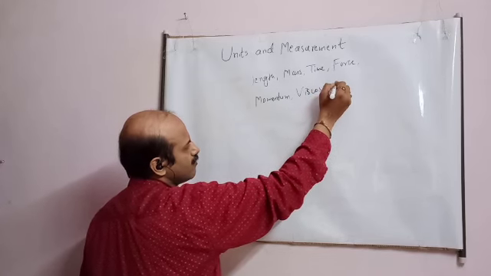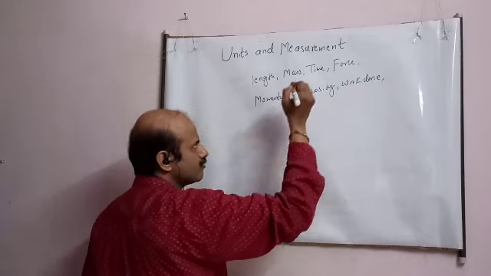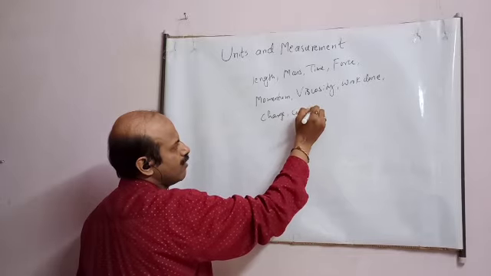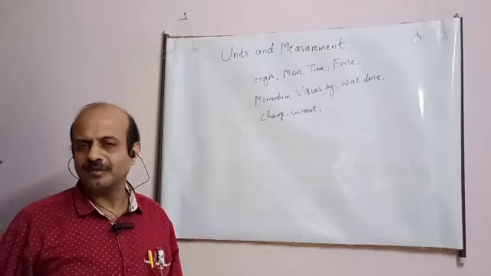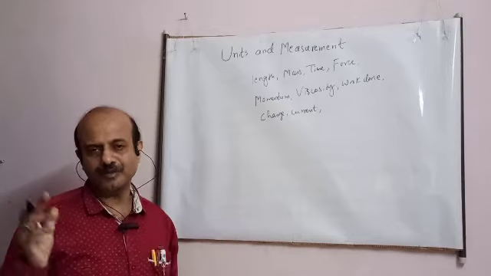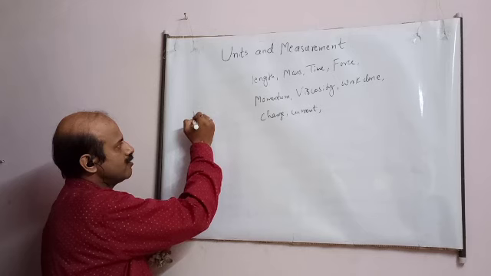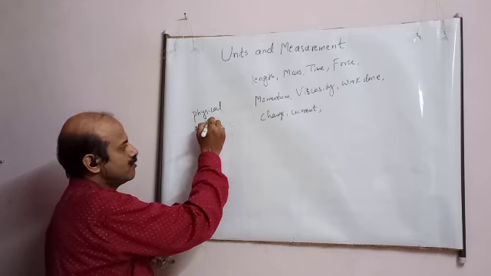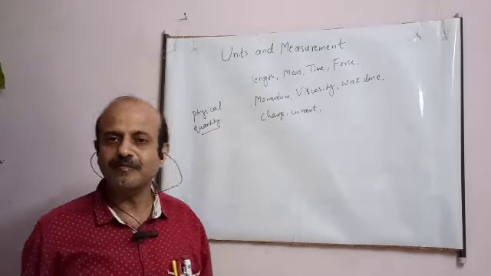Viscosity, work done, charge, current, like this. The quantities continue, infinite quantities are there. Okay, student? These are known as physical quantities. Physical quantity means the quantity which can be measured.